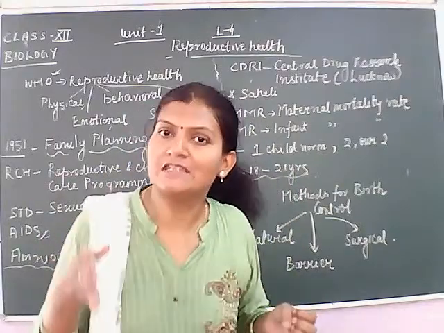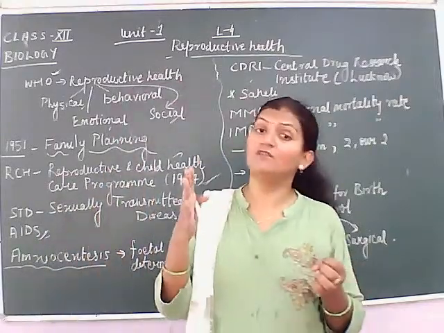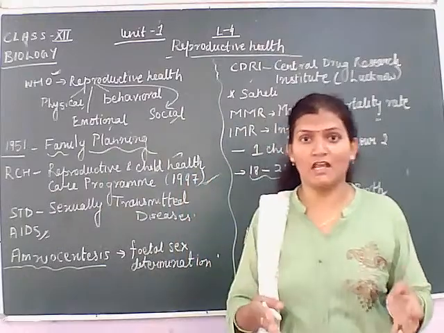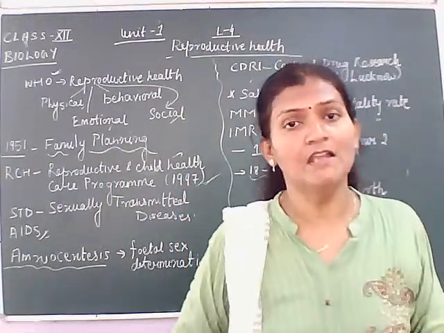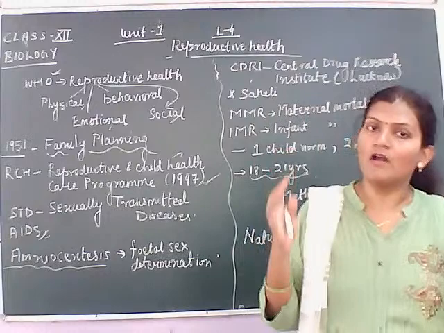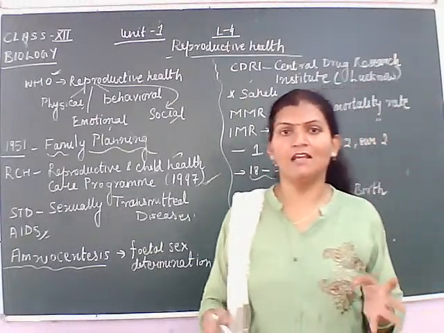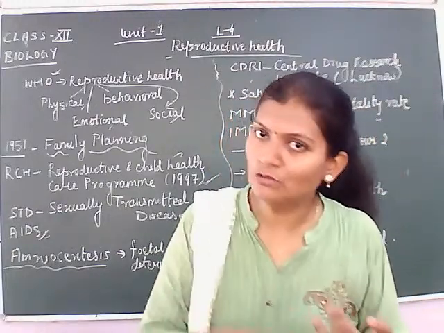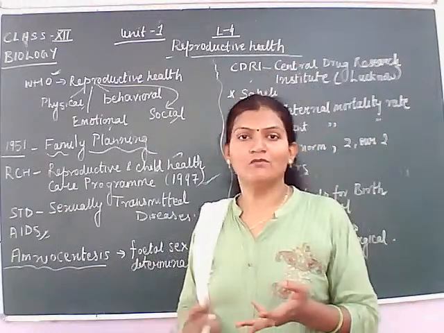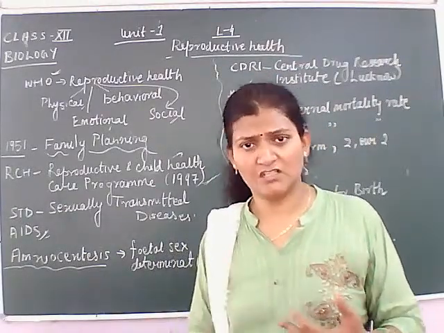Before 18, if a girl bears a child, the body is unfit to bear a child. Either it will lead to the death of the female, or to the death of the child.